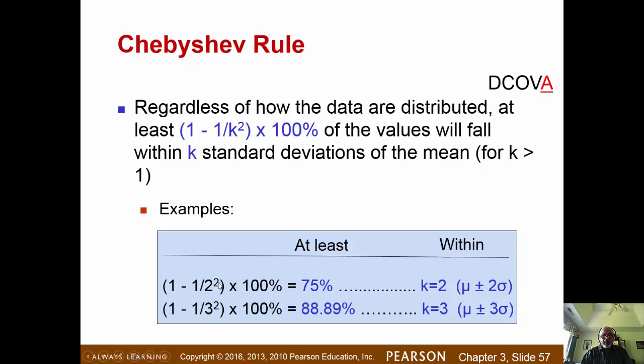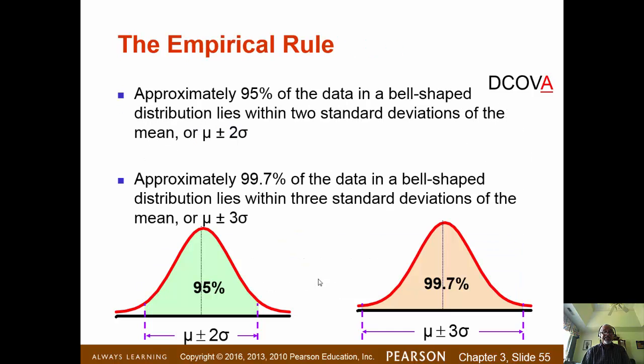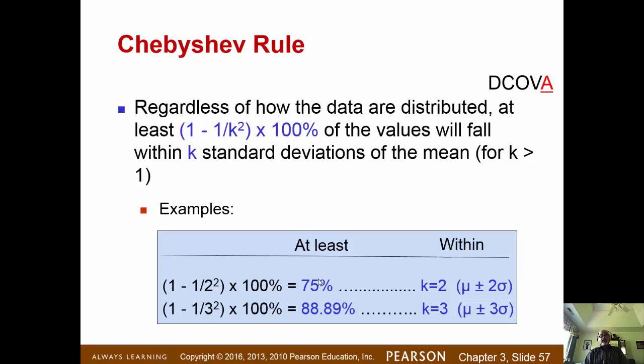So here is the computation. If k is 2, you plug in 2 and you get 75%. So at least 75% of the observations will fall within 2 standard deviations, as opposed to 95% for the empirical rule. Chebyshev applies to any distribution, irrespective of whether it is bell-shaped or not, so the numbers are more conservative than in the empirical rule. For 3 standard deviations, you plug in 3 and you get close to 89%, as opposed to 99.7% for the empirical rule. So let's apply these concepts in Excel.